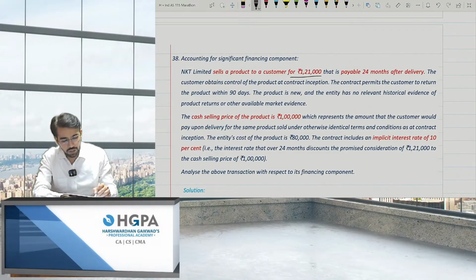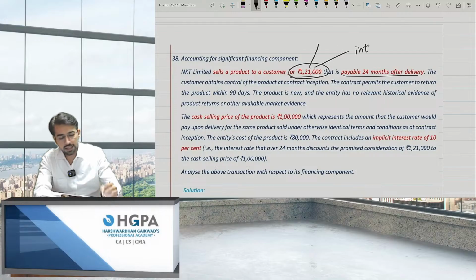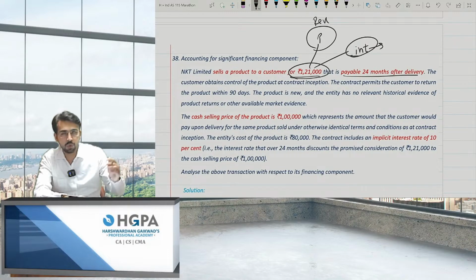It sells a product for 121, which is payable after 24 months after delivery. That means if I am delivering you the goods right now, you will pay me after 24 months. Can I say 1,21,000 is also considering some interest? इसके अंदर interest भी है और इसके अंदर principal amount भी है, right? So this principal amount will be treated as the revenue, and this interest will be booked over the period, right?